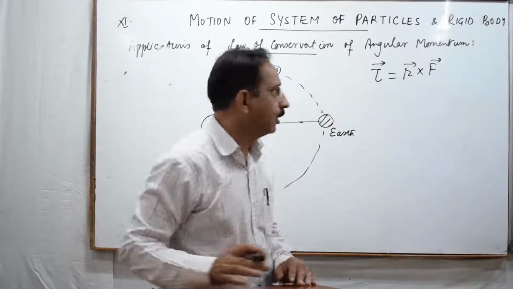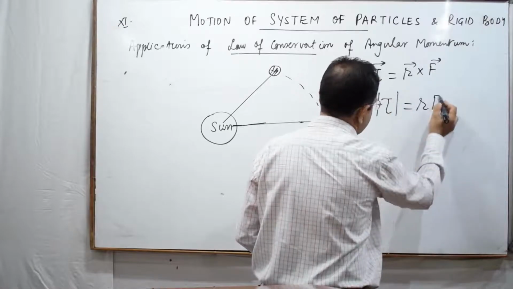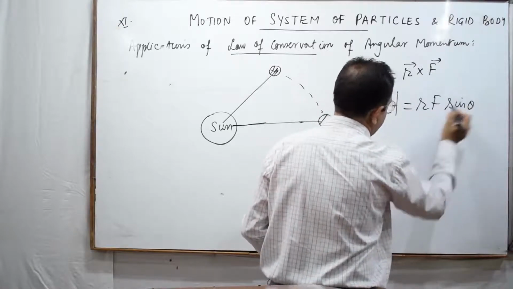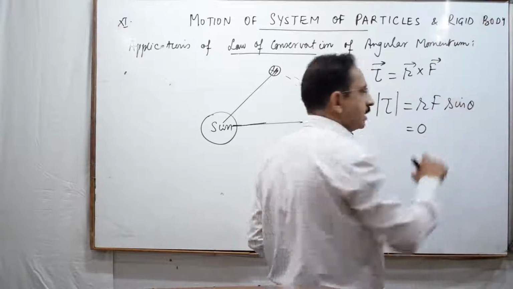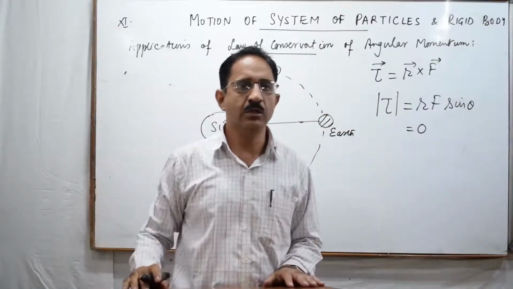Whether it is 0 degree or 180 degree, the magnitude of torque, which is given by R F sin theta, has to become equal to 0, because sin 0 degree is 0 and sin 180 degree is also 0.